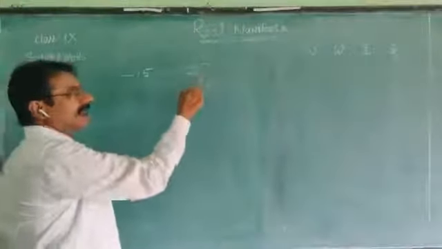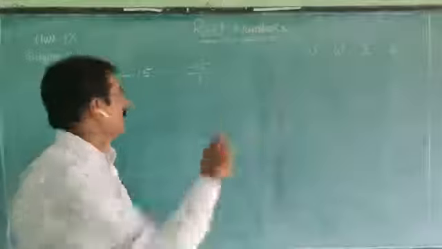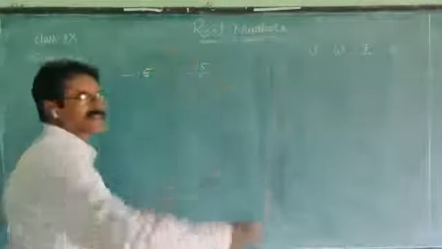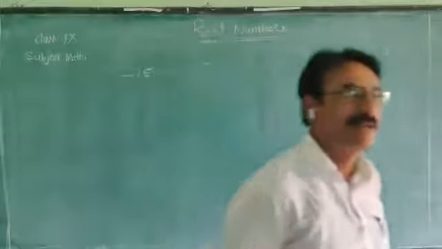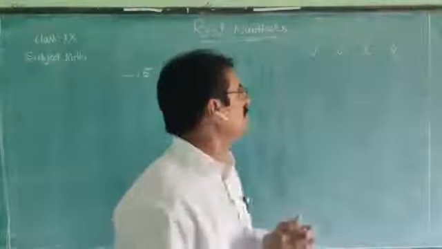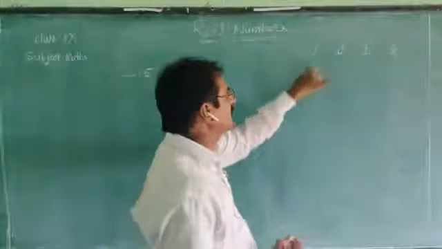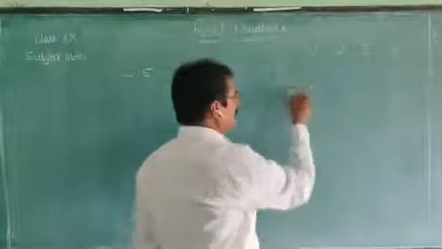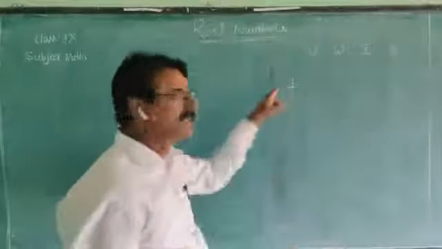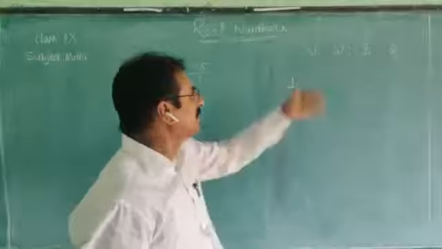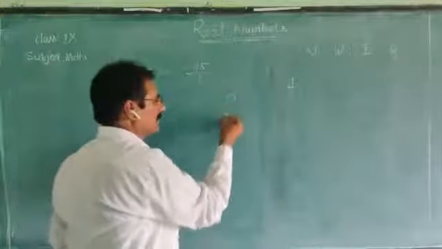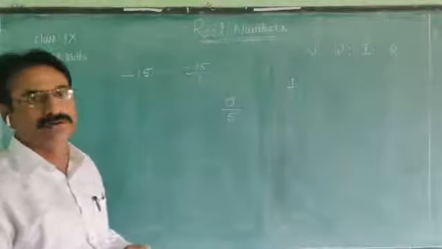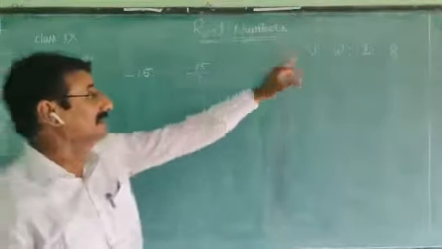Here, minus 15 and 1 are integers and 1 is not equal to 0. So it is a rational number. Similarly, we can take any natural number. For example, 1. 1 is a natural number. We can express 1 by 1 as a rational number. Take one whole number. 0 is a whole number. 0 by 5 is 0. It is one of the rational numbers.